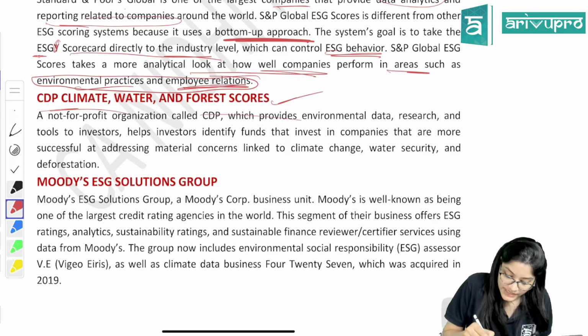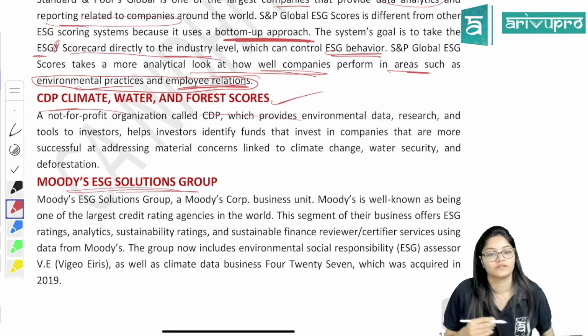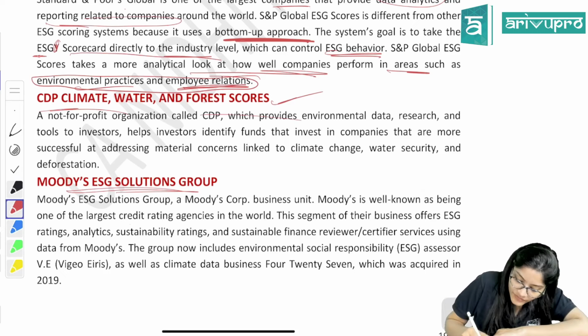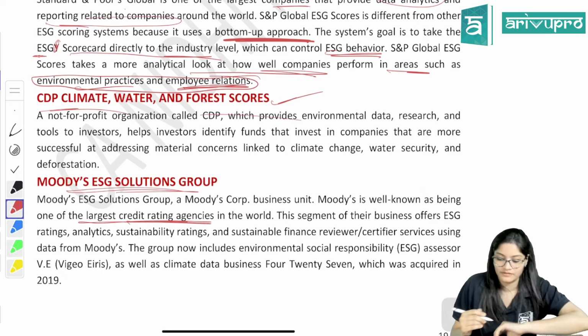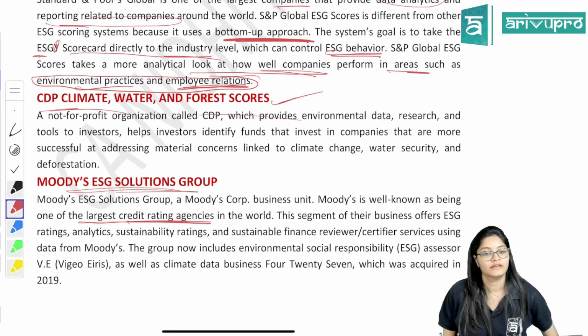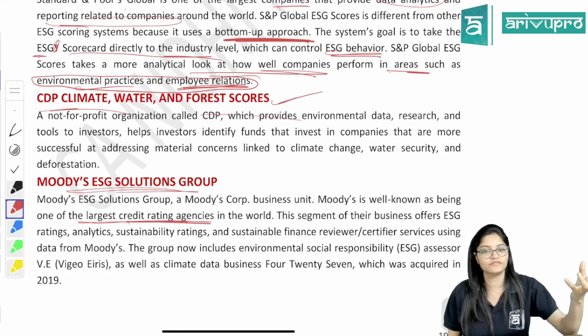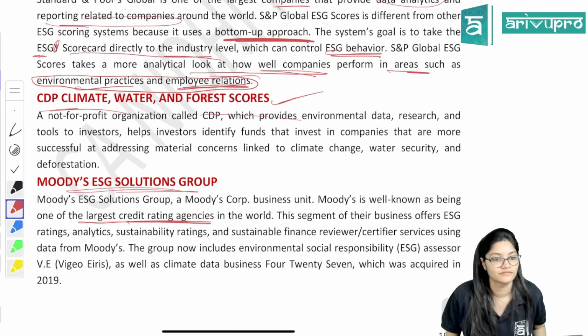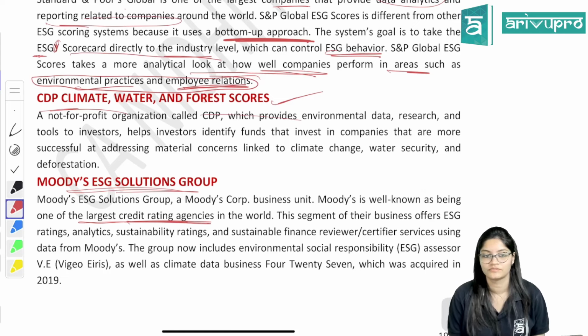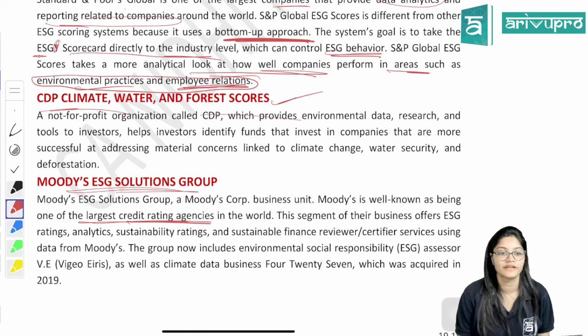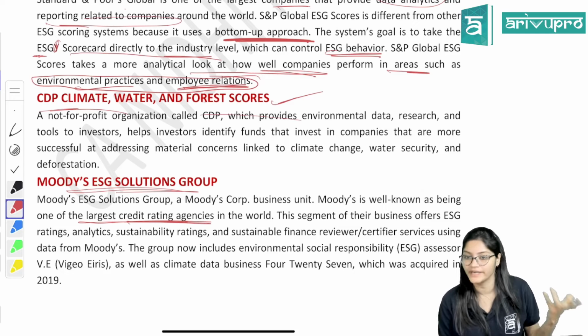Next is Moody's ESG Solution Group. Now underline this part, credit rating agency. It is one of the biggest credit rating agencies. You might have heard of CIBIL scores. Yes or no? CIBIL ratings, right? CIBIL ratings means what? Credit ratings.